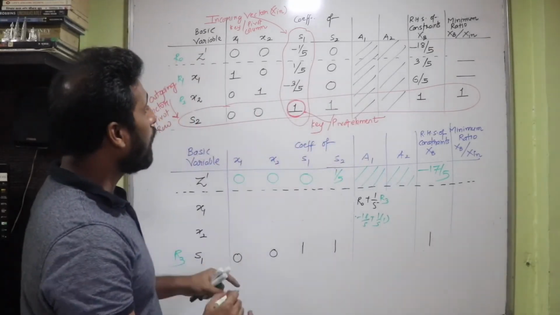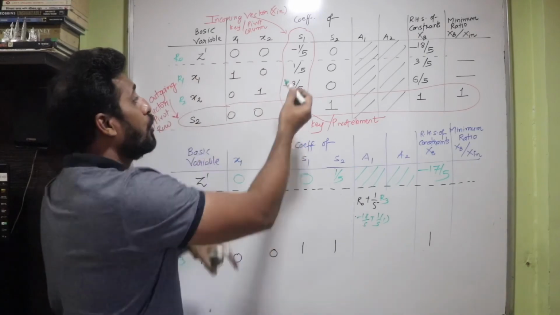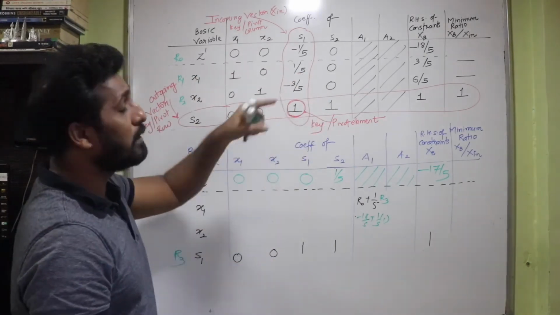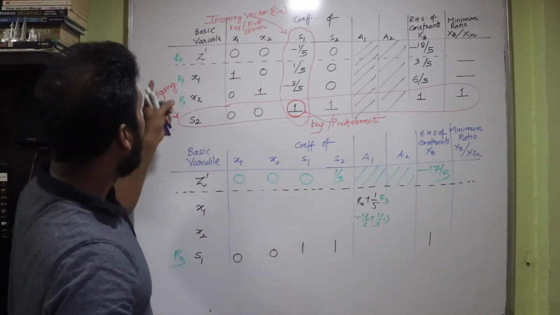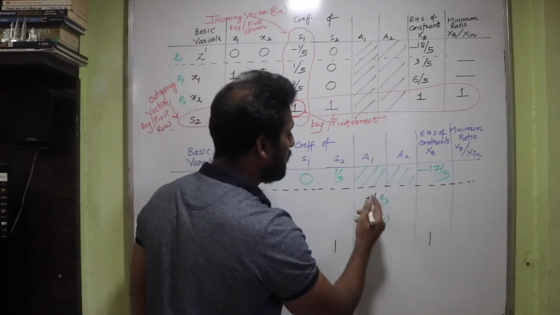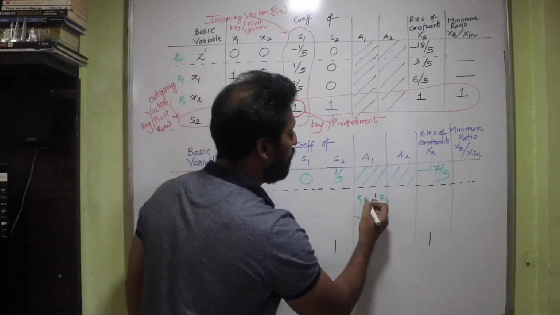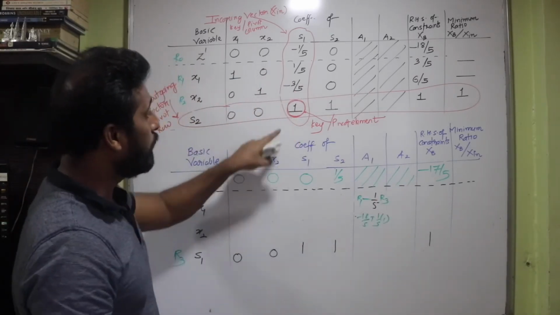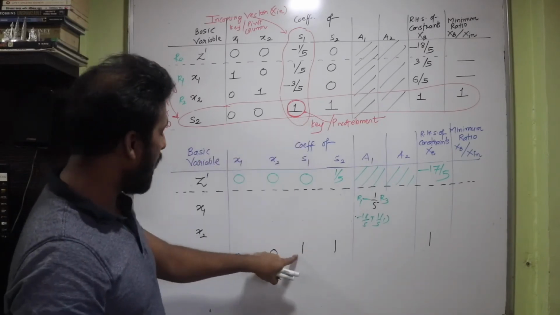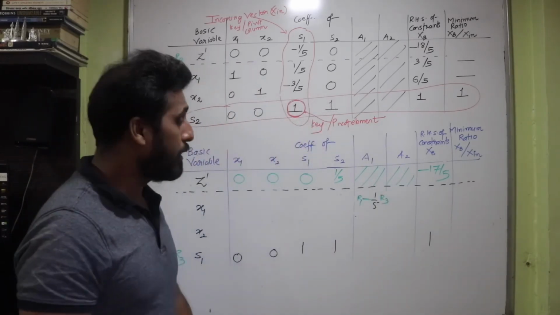Now I also need to make the other two elements of the same column equal to 0. So this 1 upon 5 has to become 0. This minus 3 upon 5 has to become 0. Let's take the first one, that's R1. So the row operation that I'll need here is now R1, that is plus 1 upon 5. So I'll need minus 1 upon 5 into, take help of the pivot element which is here now. So R3, so that is going to be my elementary row transformation.